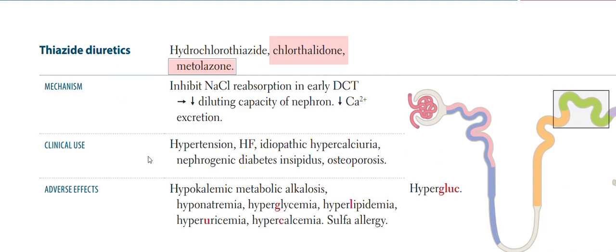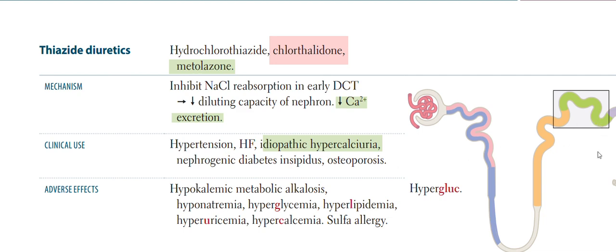We give thiazide diuretics in hypertension to decrease the volume of the blood. We give them in heart failure to decrease volume. We give them in idiopathic hypercalciuria to decrease calcium excretion, which is important. Decrease calcium excretion, and in nephrogenic diabetes insipidus.